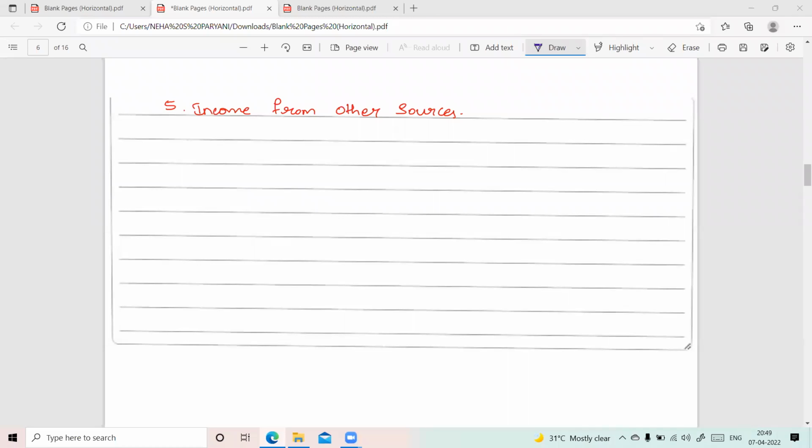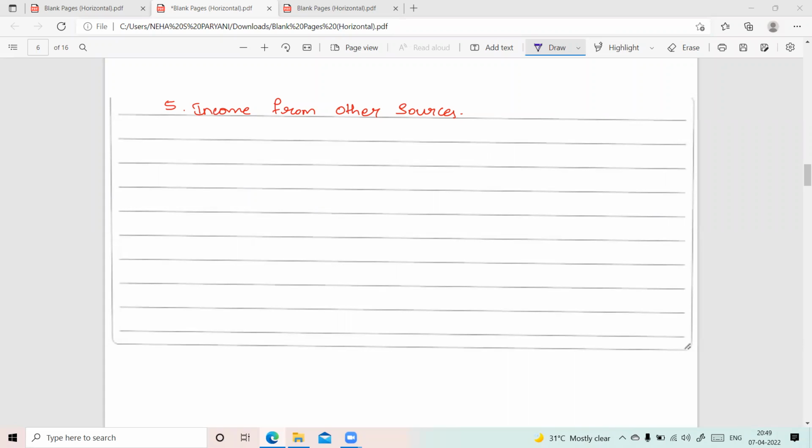Our last head of income is income from other sources. Basically, this head includes all the income which is not included in the above 4 heads that we have already discussed.